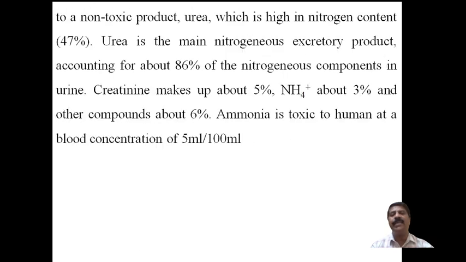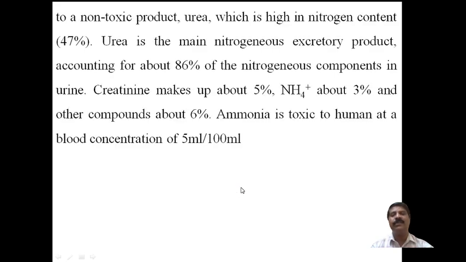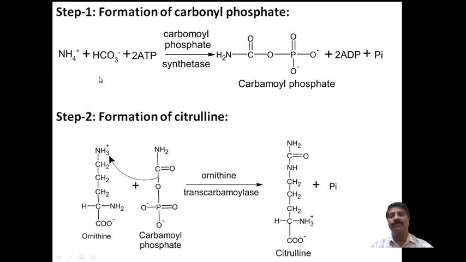Now, as I told you, there are 5 steps. Out of these, 2 steps are present in the mitochondria and the later 3 steps are present in the cytoplasm. Now let us discuss them one by one. First is the formation of carbamoyl phosphate.